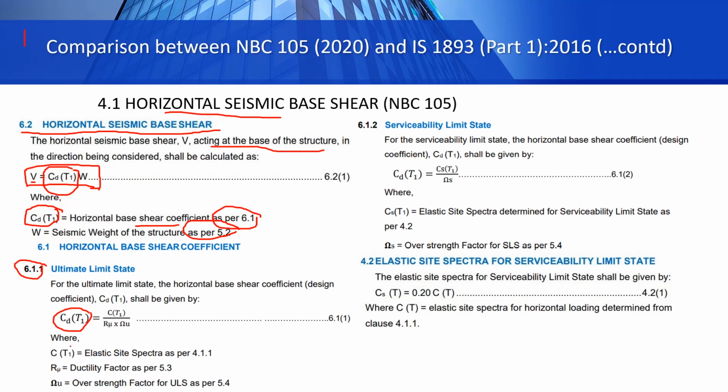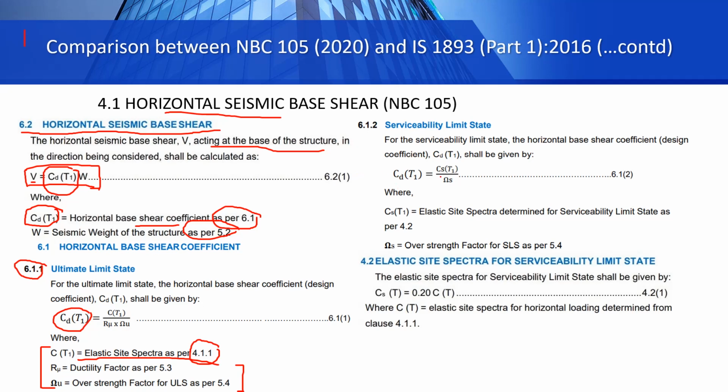So what are these factors? C(T1) is the elastic site spectra, which is again defined in 4.1.1. R mu is the ductility factor, and omega mu is the overstrength factor. We talked about this. These factors represent our response modification factor. So when you have got the value of these three factors, you can calculate CD(T1).